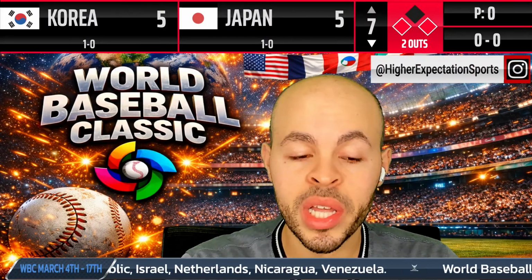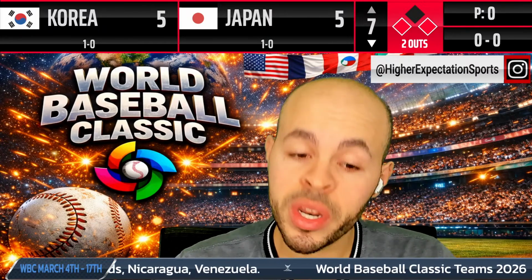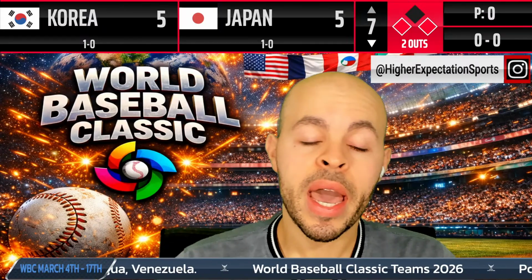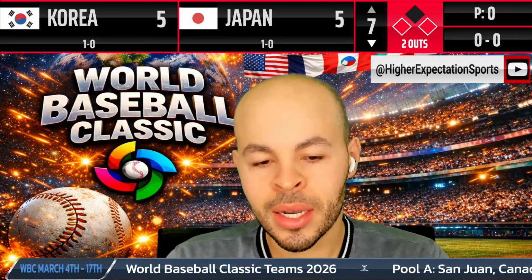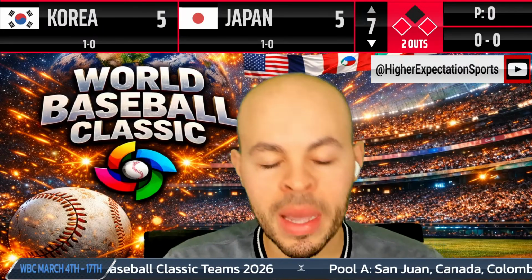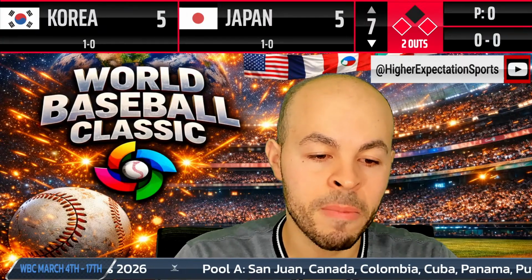Nicaragua and the Netherlands play at midday. Both of those teams are 0-1. I'm going to predict Nicaragua is going to get the win. At 1 p.m., Brazil is playing Italy. I don't remember what my pick was yesterday, but I'm going to go with Brazil to win this game.